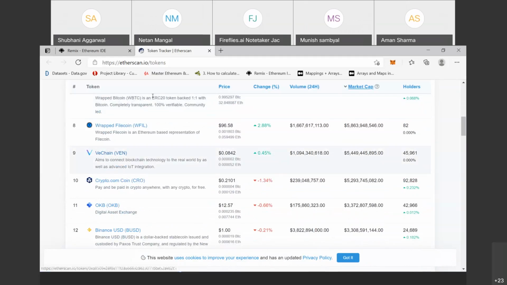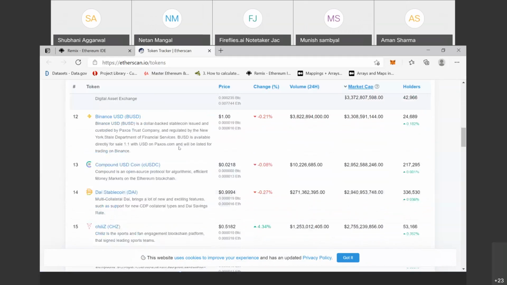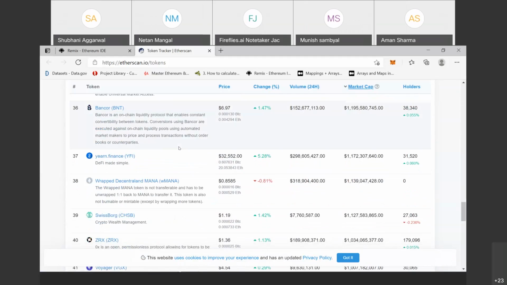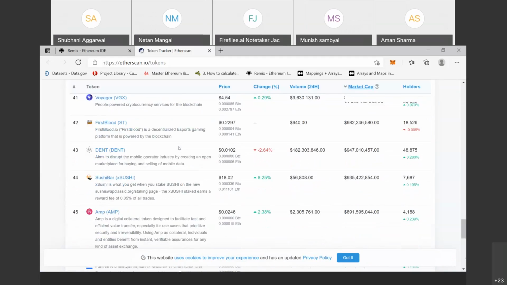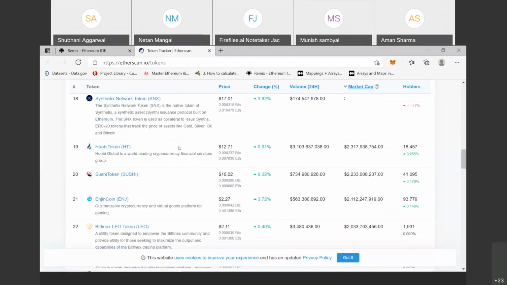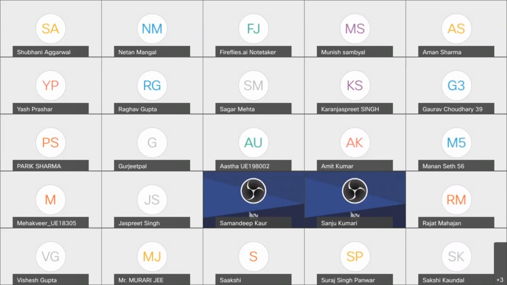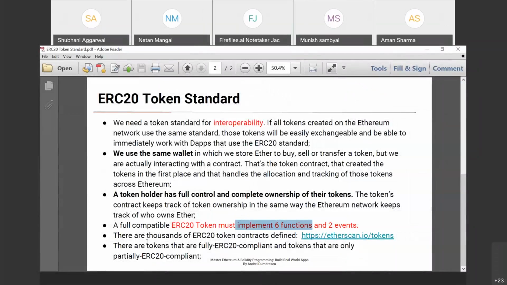These are all tokens used for Ethereum. Clear? There are thousands of tokens.